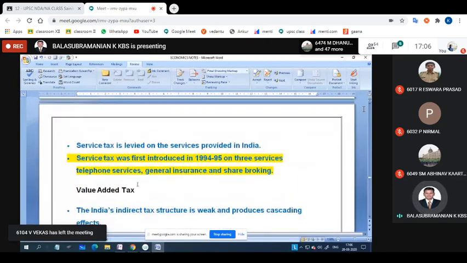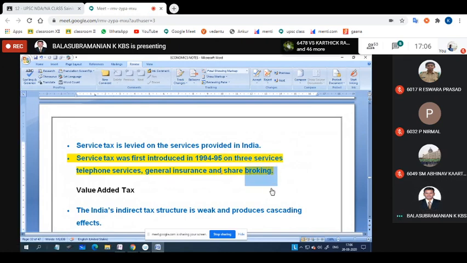Then service taxes. The service tax was introduced in 1994. Three services: telephone services, general insurance, and stock broking. Three services alone were taken under service tax.